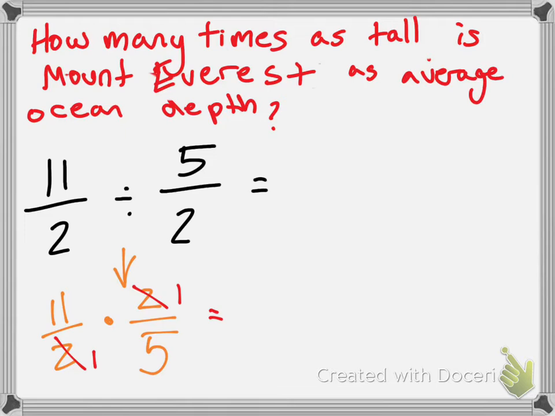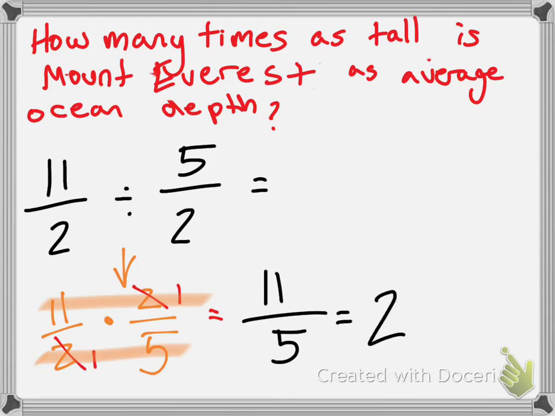Then I did 11 times 1, which is 11. And then 1 times 5, which is 5. Perfect. And then you found it as a mixed number. What is it? I got 2 and 2/10, but you can simplify that. Perfect. And it simplifies to? 2 and 1/5. Perfect. 5 goes into 11 2 times without going over. That's 10. So I take away 10 from 11 and I'm left with 1. So that's the way you can do it mentally, or you can do the long division way.